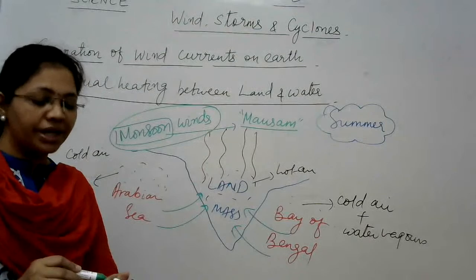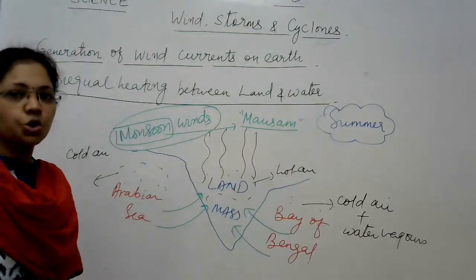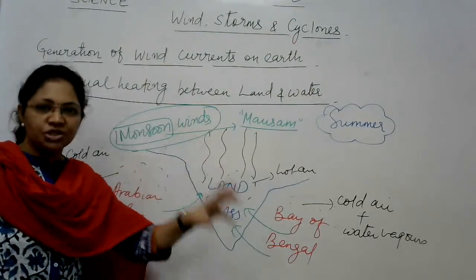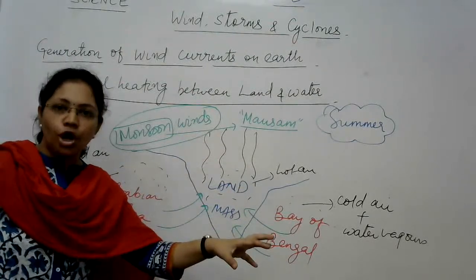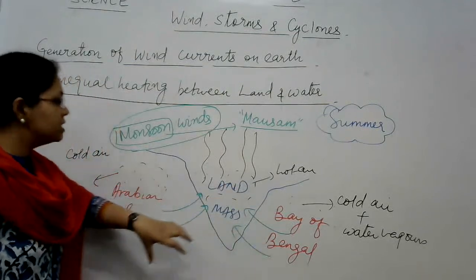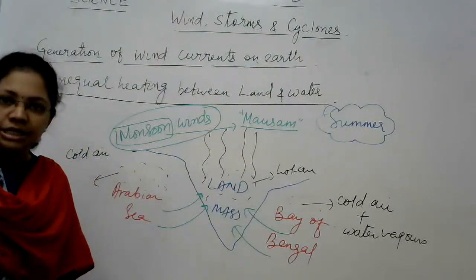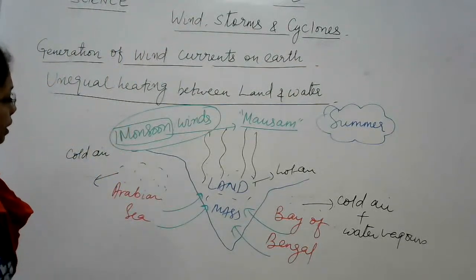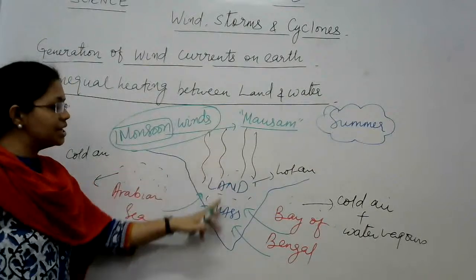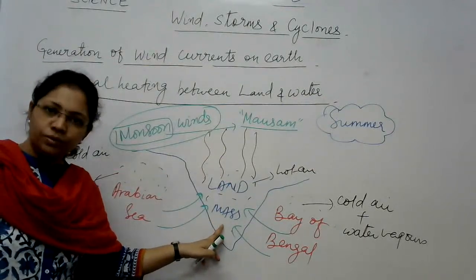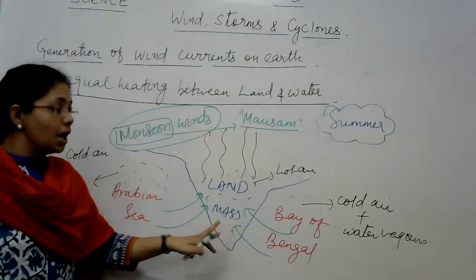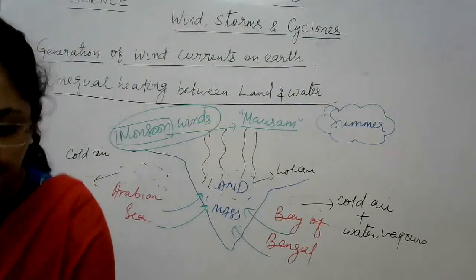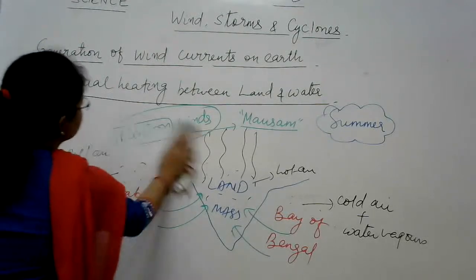So from that we have made monsoon. During summer, from April to August, the cold and moisture-saturated winds keep on blowing from the ocean and sea side towards the land mass of India. Now during winter what happens? During winter, the air which is present over this land gets cooled down as temperature becomes lower, but the air which is present on the Arabian Sea and Bay of Bengal, that air is still warmer.